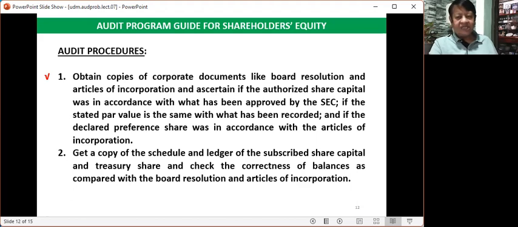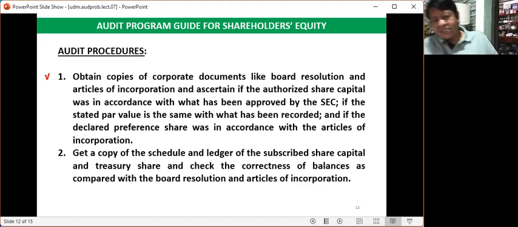In some instances, there is no par value written on the face of the share capital certificate. In that case, what will be the basis of the corporation whenever they issue share capital? The basis will be the stated value. What is the stated value? The stated value is the value per share written in the articles of incorporation.